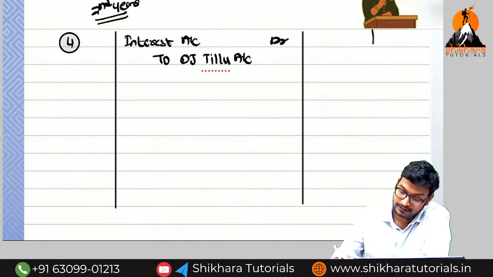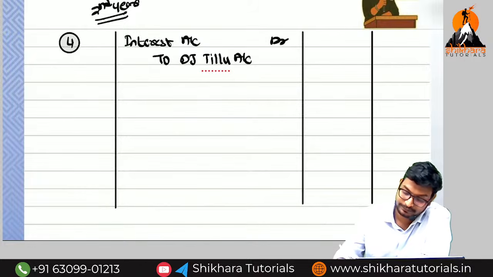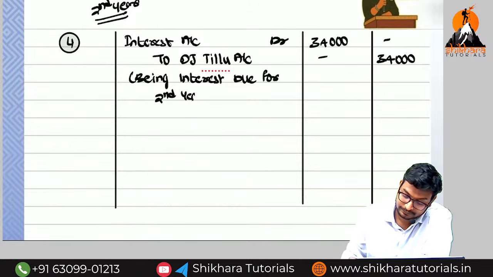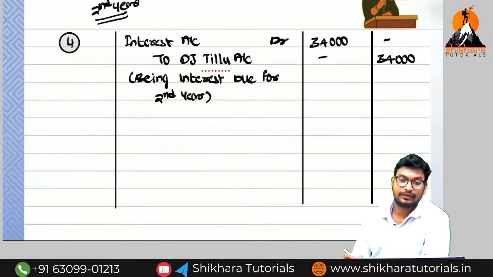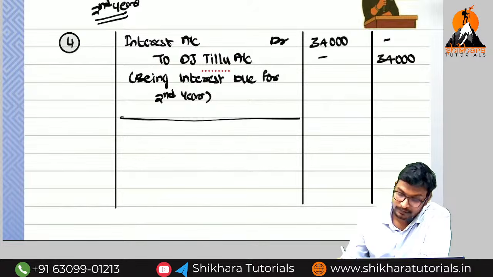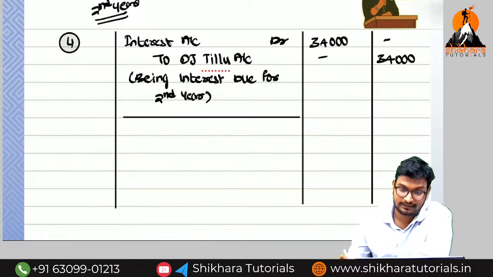So the entry is 34,000, being interest due for second year. Okay, great participation, guys. Thank you.